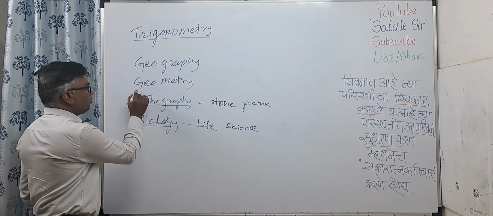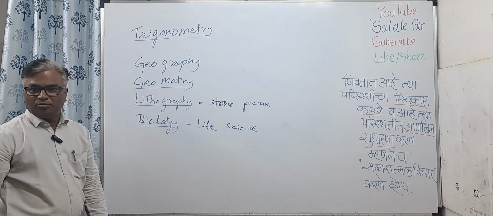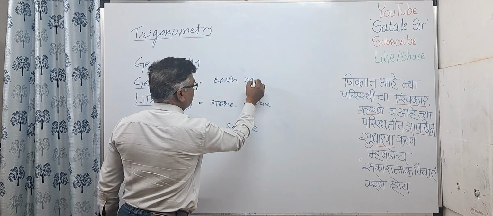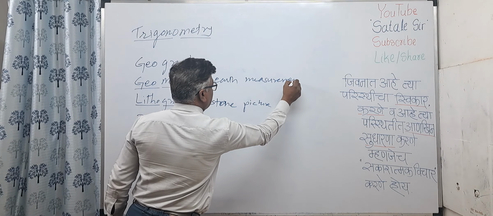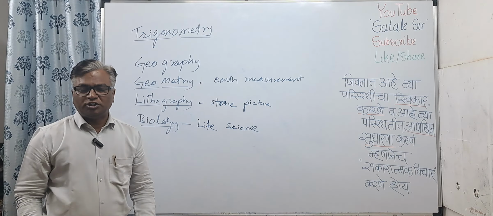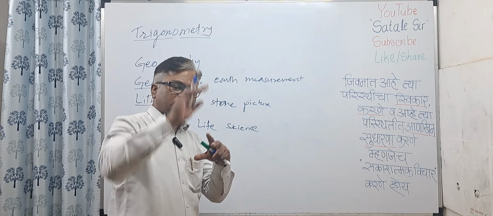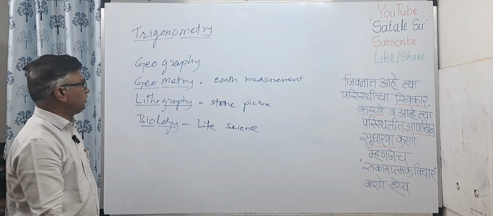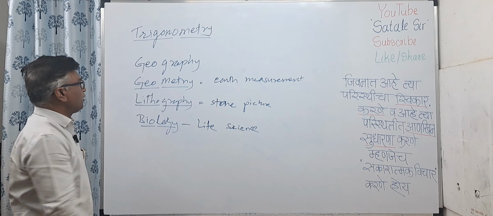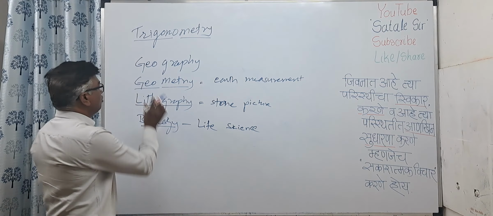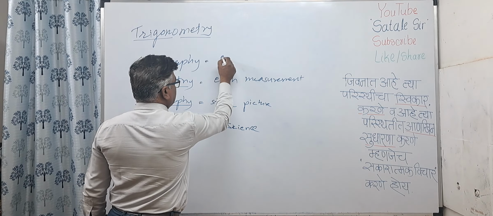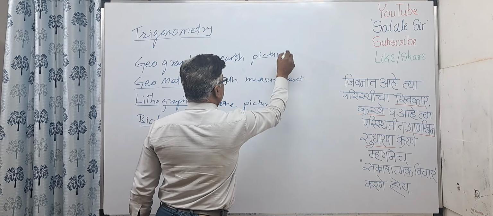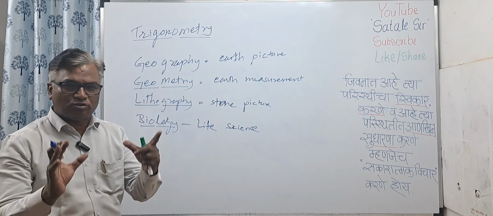Similarly, geometry is geo and metry. Geo means earth, and metry means measurements. So measurements related to earth. It might be a measurement of some length, or some altitude, height, or some diameter. n number of measurements can be done, and they all come under geometry. Similarly, geography: geo again means earth, and graphy means in the form of pictures. So you study earth in the form of pictures, that is called geography.